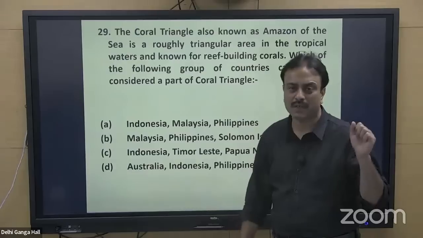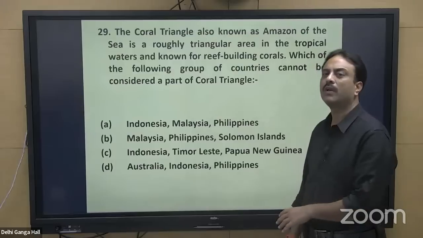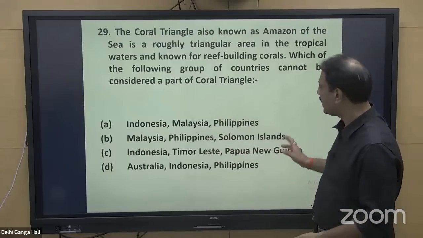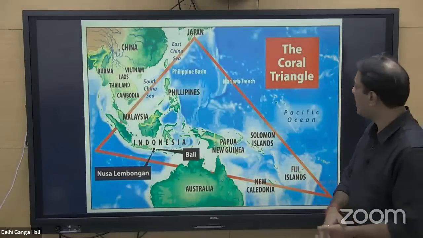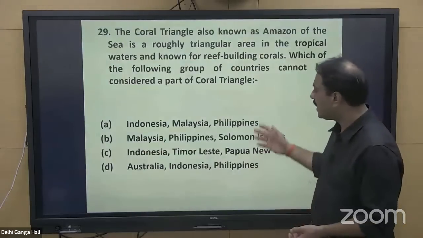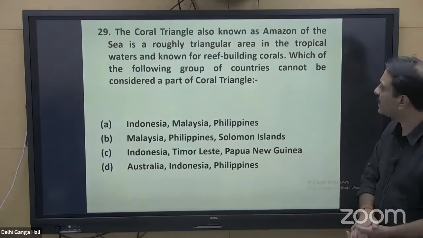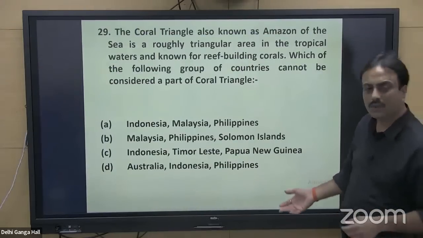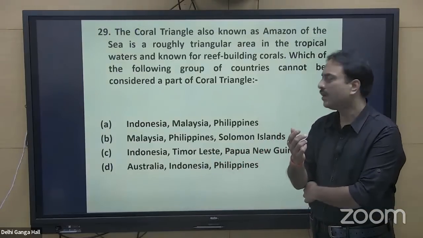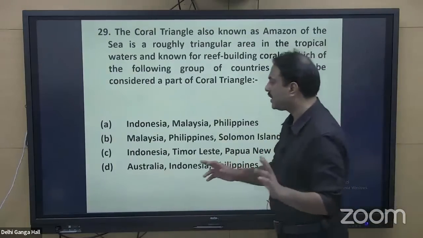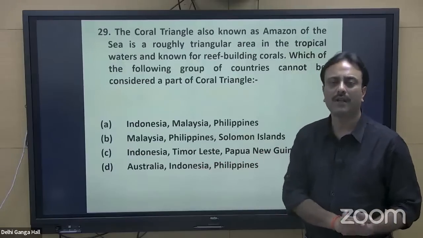It is having 6 member countries: Indonesia, Malaysia, Philippines, Timor-Leste, Solomon Islands, and Papua New Guinea. So these 6 countries which are given over there, if you have a look at this particular figure, that is called as coral triangle. So coral triangle is having these 6 countries. So question is, which of the following group of countries cannot be considered a part of coral triangle? So the right answer shall be option D, D for dog, Australia, because Australia is not a part of coral triangle. The coral triangle includes 6 countries: Indonesia, Malaysia, Philippines, Solomon Islands, Papua New Guinea, and Timor-Leste.